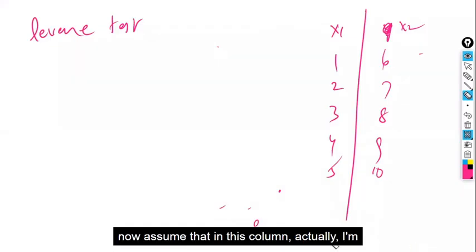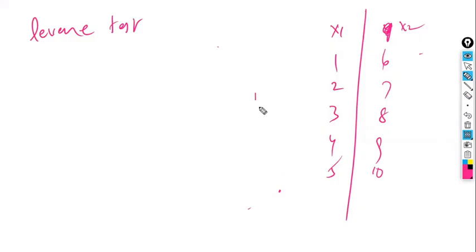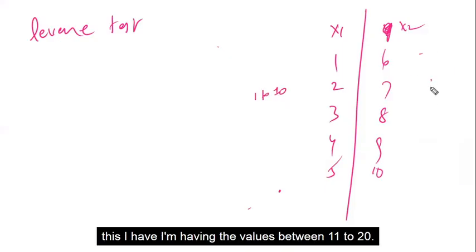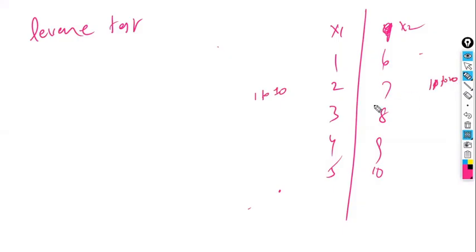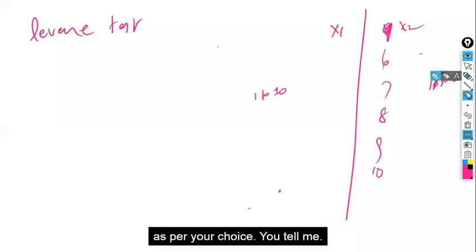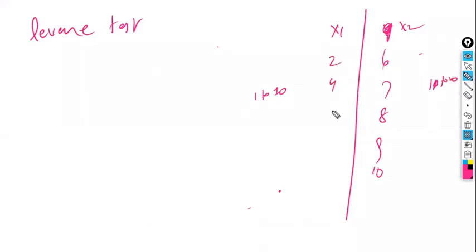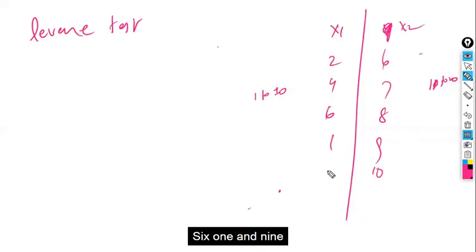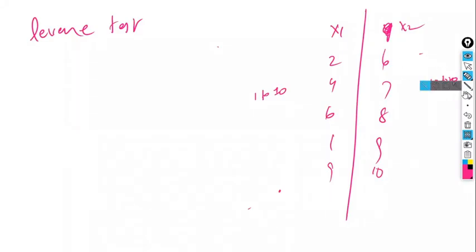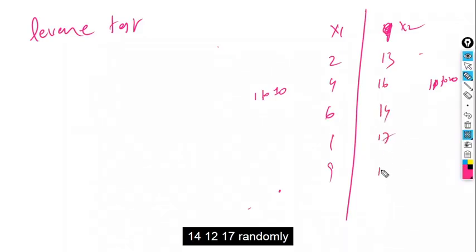Now the population data. Assume that in this column I actually have values between 1 to 10, and in this one I have values between 11 to 20. I'm going to select randomly from 1 to 10. Tell me any 5 points as per your choice. 2, 4, 6, 1 and 9. Randomly, I have written. From 11 to 20, tell me randomly 5 values. 13, 16, 14, 12, 17.